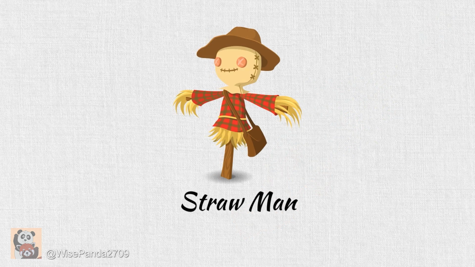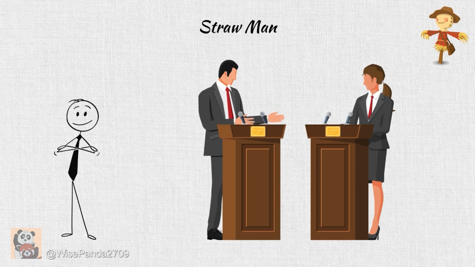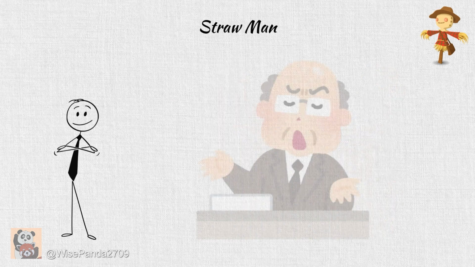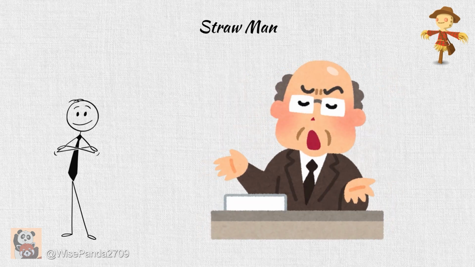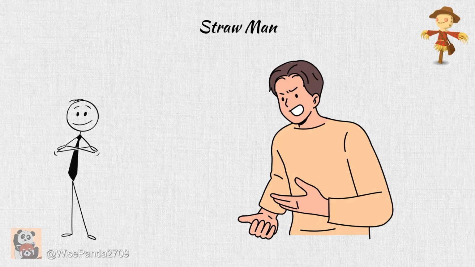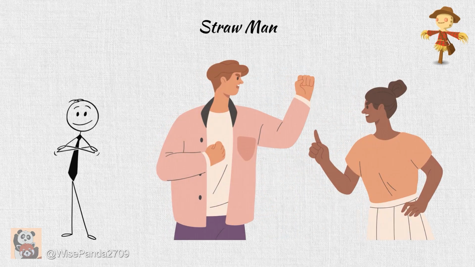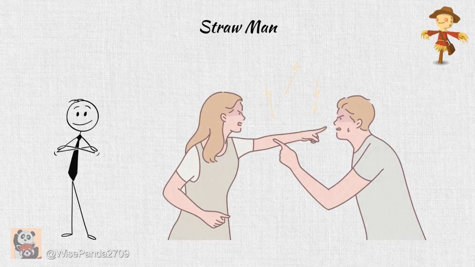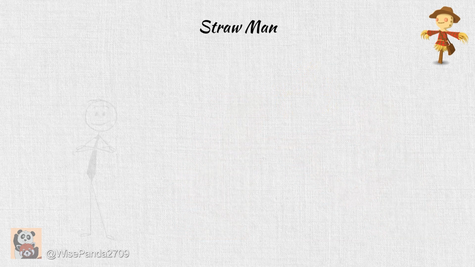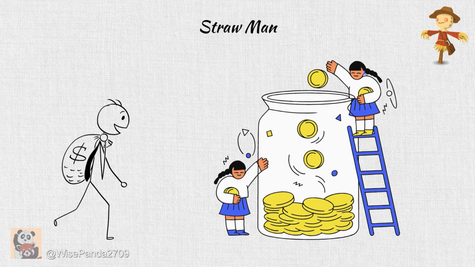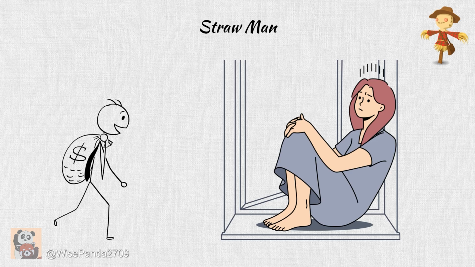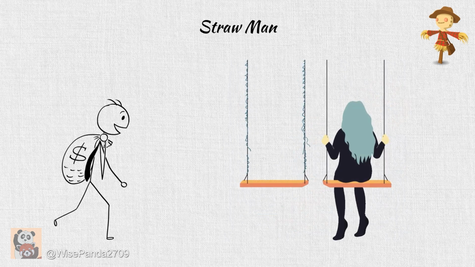Straw man. The straw man fallacy occurs when someone deliberately distorts, oversimplifies, or changes their opponent's argument into a weaker version that is easier to refute, then attacks that version instead of addressing the original argument. Example: I think we should save more money for the future. If you don't enjoy life, then your life is meaningless.